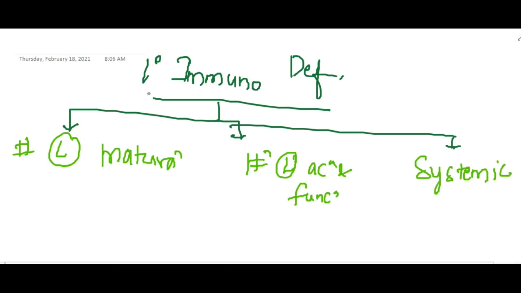So if you see the defect in lymphocyte maturation, this can be due to severe combined immunodeficiency, Bruton's agammaglobulinemia, DiGeorge syndrome, and other lymphocytic syndromes. First we will see about severe combined immunodeficiency.